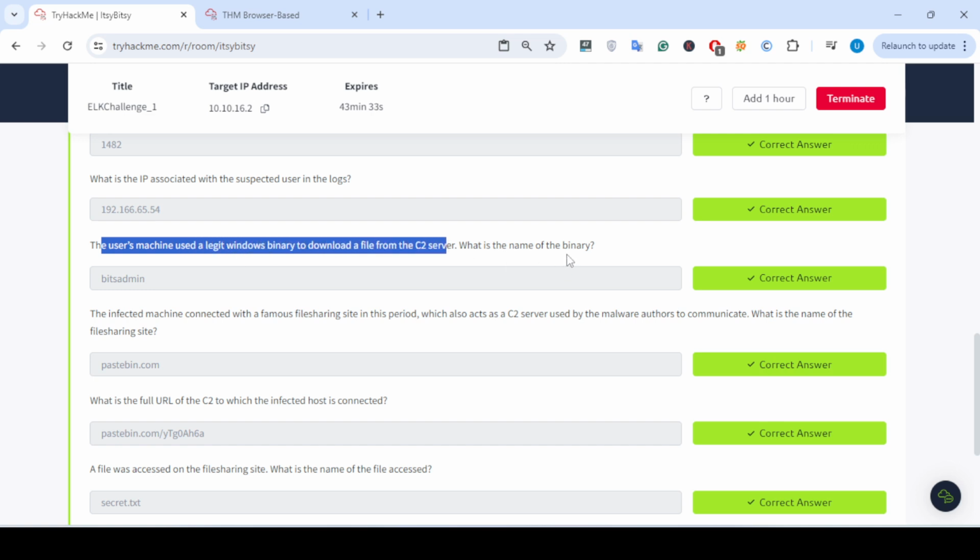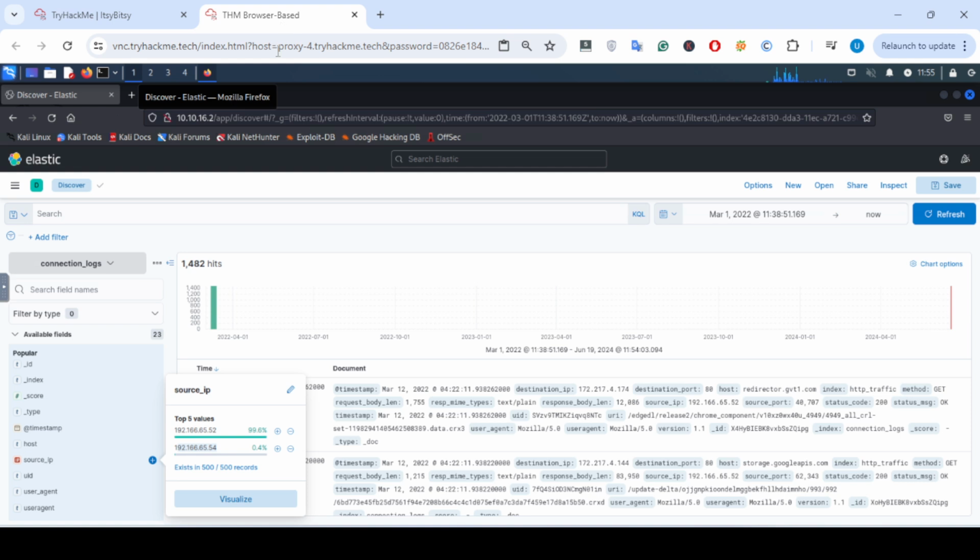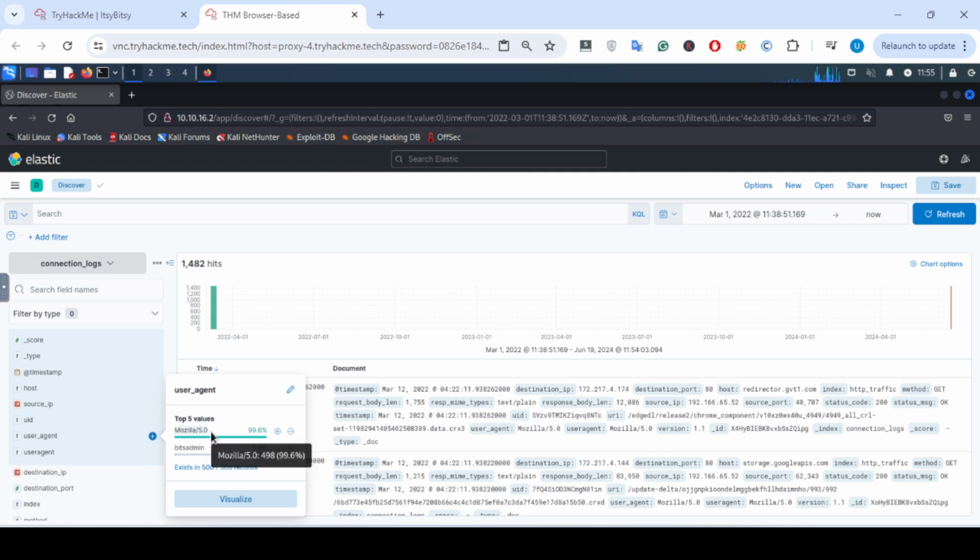The next question is that the user machine used a legit Windows binary to download a file from the C2 server. What is the name of the binary? To download a file, obviously the user will use some user agent. If I scroll below, you can see the user agent option. When I click on it, two user agents are present. One is Mozilla, a legitimate user agent.